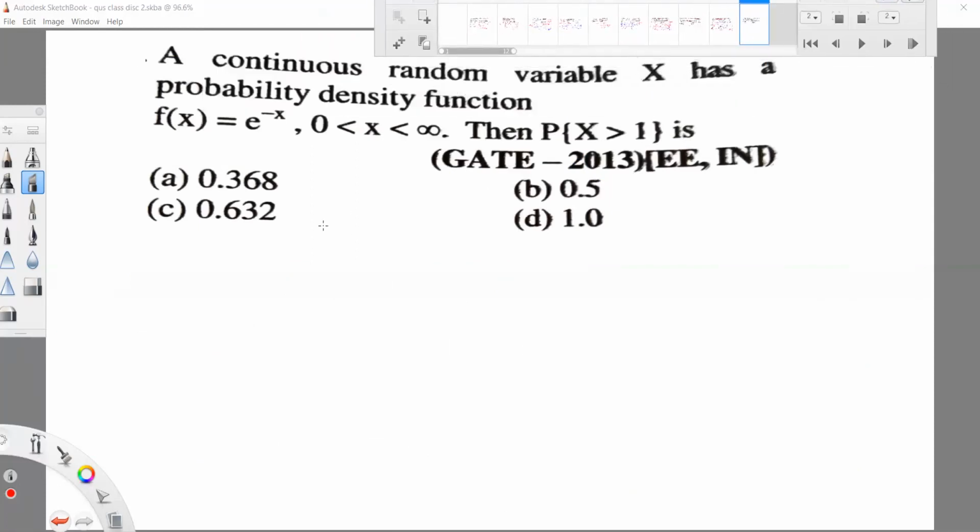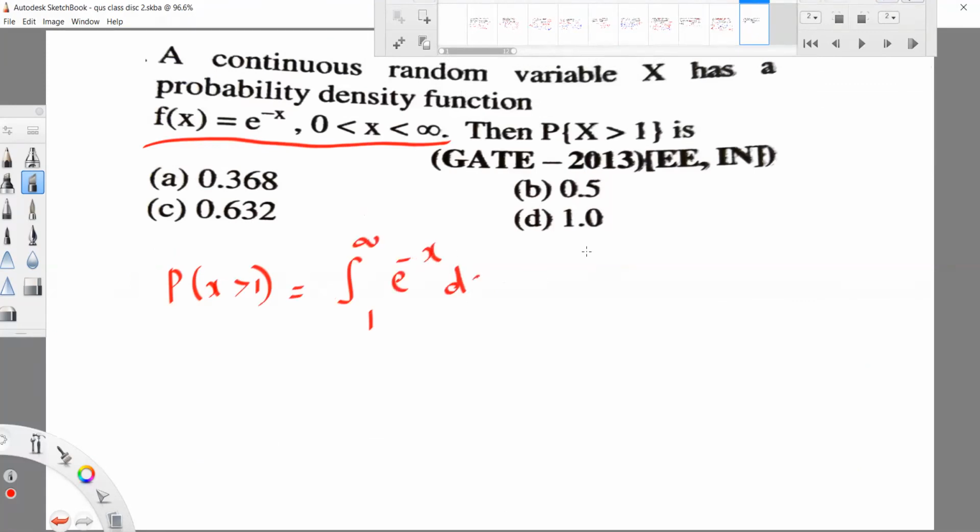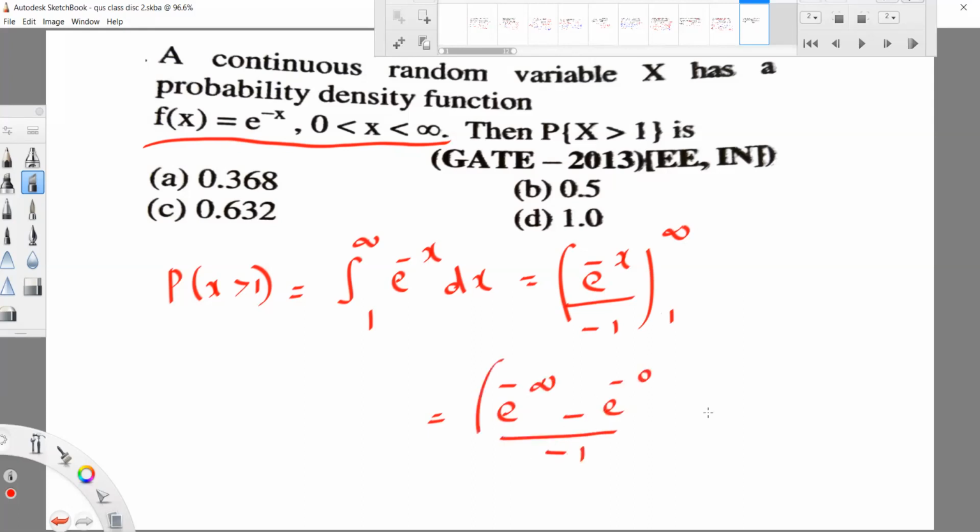Is this completed? Then one last problem. I selected 10 problems in each. Yes, see here. A random variable x has the probability density function f of x equal to e power minus x. Here we need the probability of x greater than 1. So the integral from 1 to infinity of e power minus x dx, so e power minus x by minus 1, with lower limit and upper limit. For the upper limit e power minus infinity, for the lower limit e power minus 1, divided by minus 1.